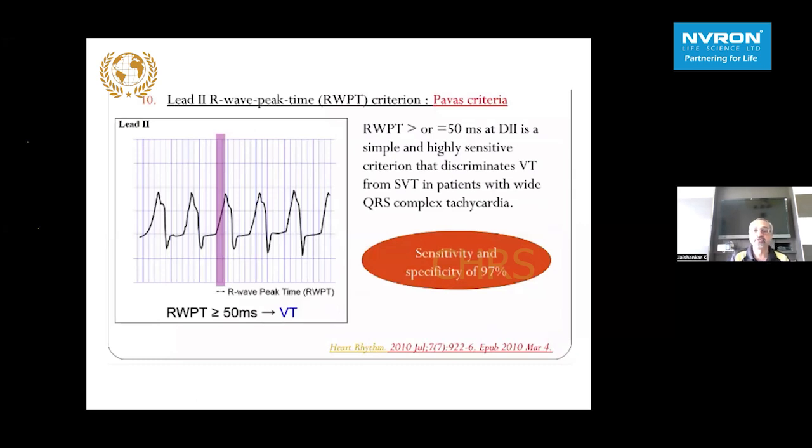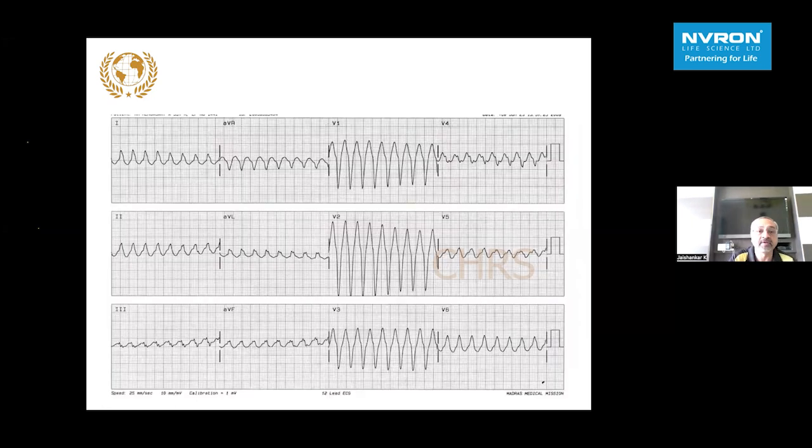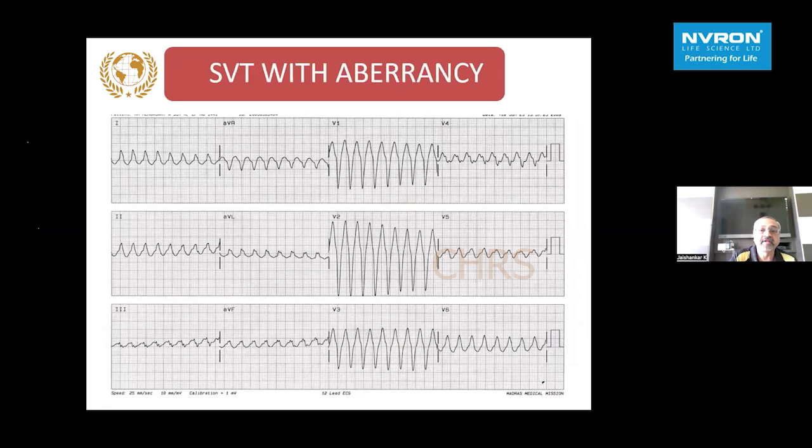So the last criterion is going to be the Powers criterion, where the R wave peak time, starting from the initial inscription to what is called the intrinsicoid deflection, is measured on lead 2 alone. R wave peak time more than 50 millisecond in lead 2 is simple and highly sensitive, and the specificity and sensitivity is just like AVR for diagnosing a VT, and that discriminates VT from SVT nearly certainly in every broad QRS tachycardia. So this is an example of an SVT with aberrancy.